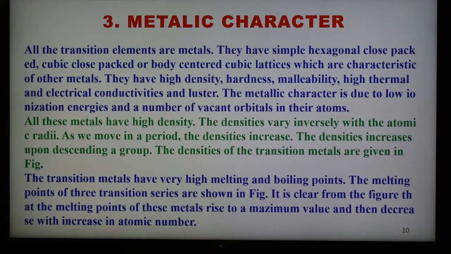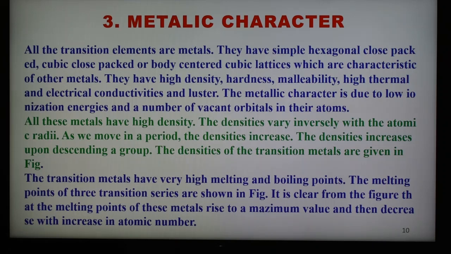This metallic character is due to low ionization energy and the number of vacant orbitals in their atoms. It is because of the low ionization energy of these elements as compared to others. All these metals have high density. The densities vary inversely with the atomic radii. As we move from left to right in the period, the densities increase because atomic radii decrease. The densities increase upon descending a group.